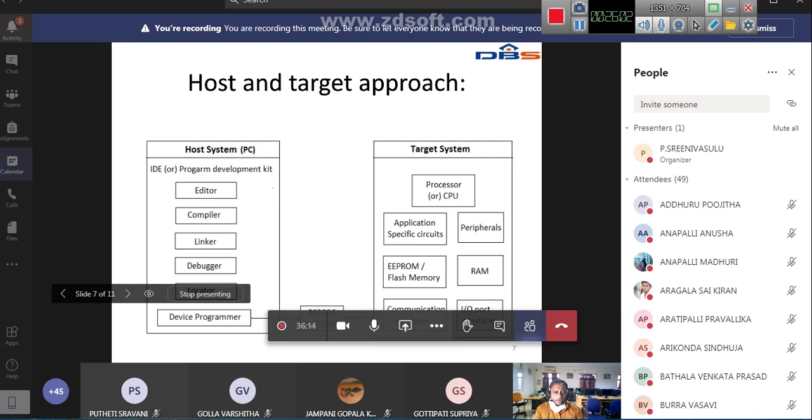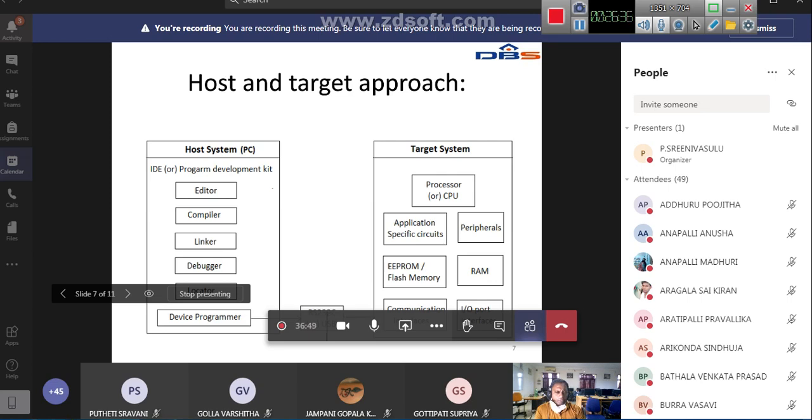Next, the compiler, okay. Once after editing the program and saving it, we compile that program. We write the high level language here in the editor: C, C++, Java, or embedded C. This compiler will convert that high level programming to some assembly level programming.